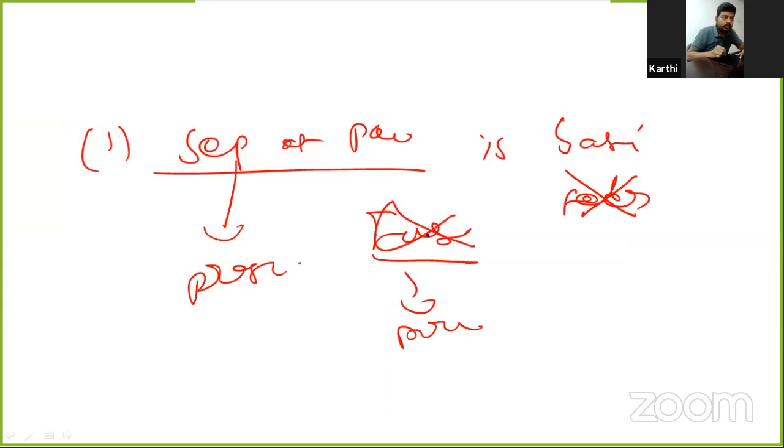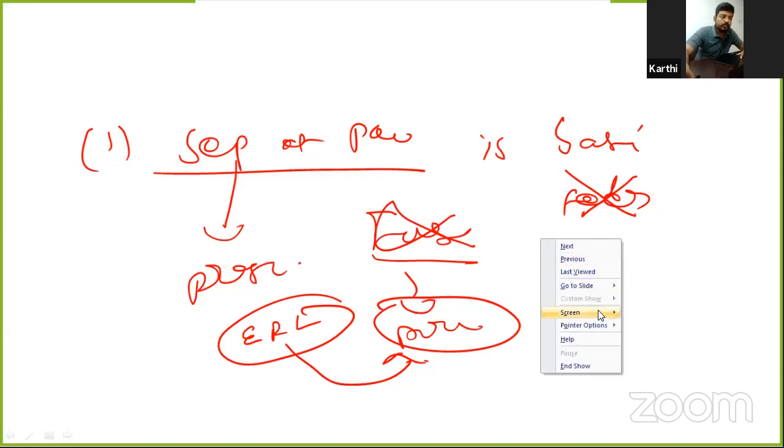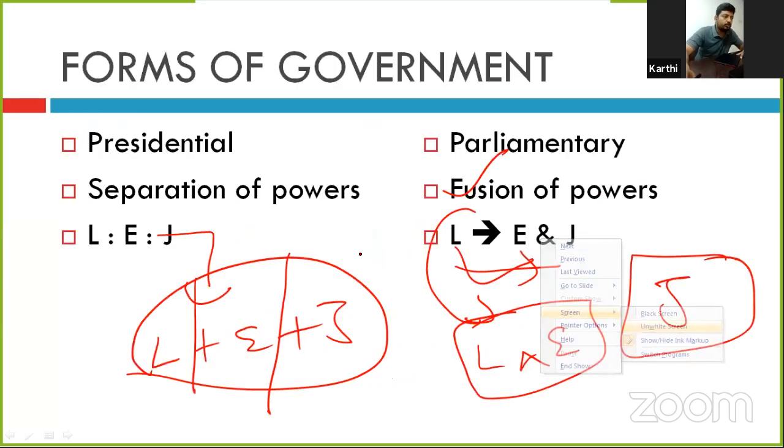But we can't use the term fusion of power; whereas we can say that executive remains responsible to the legislature is the cardinal principle of parliamentary form of government. So separation of power is related to the presidential form of government. Distribution of power between the central and the state government is the basis for the federal government. It has to be clear.